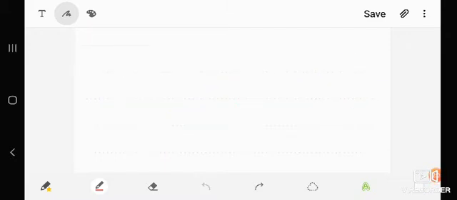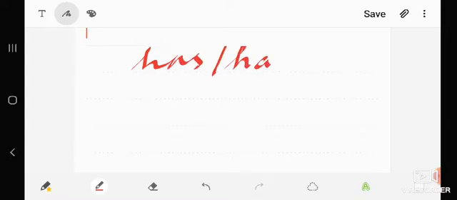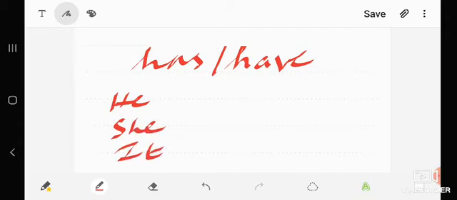Then regarding the usage of has and have in the present perfect tense. So has is used for third person singular. He has, she has, it has, or any name, Raghu has, like that.